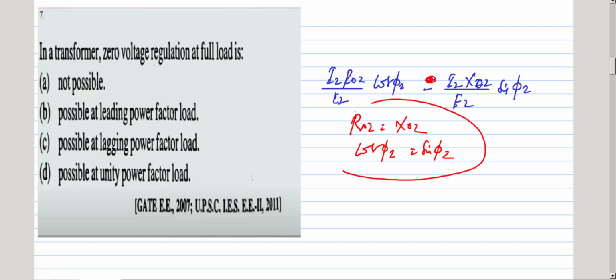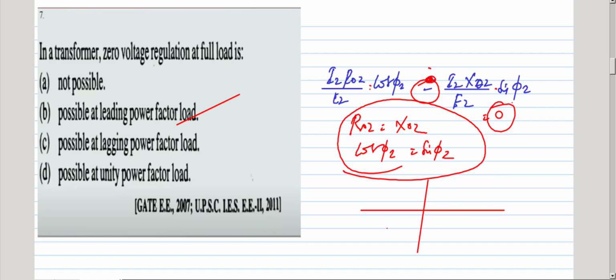So if RO2 equal to XO2 and cos phi 2 equal to sin phi 2, then the regulation equal to 0. So minus is for leading power factor, possible only at leading power factor load. So this is the voltage regulation curve. So you have zero regulation at leading power factor load. Okay, leading power factor load.